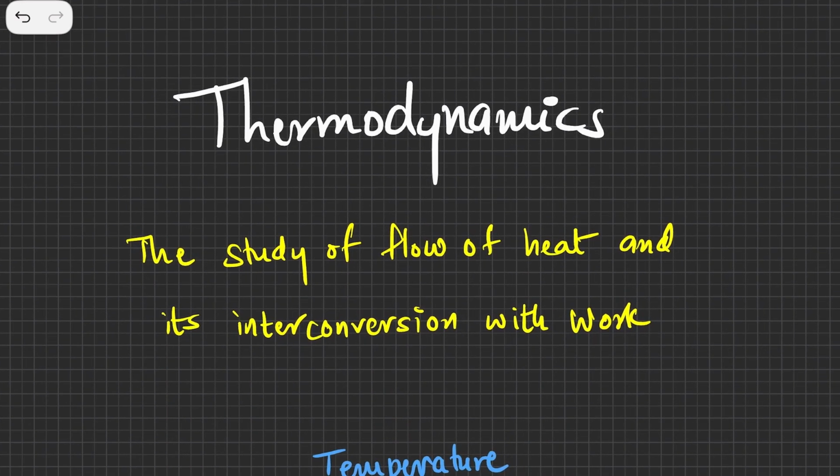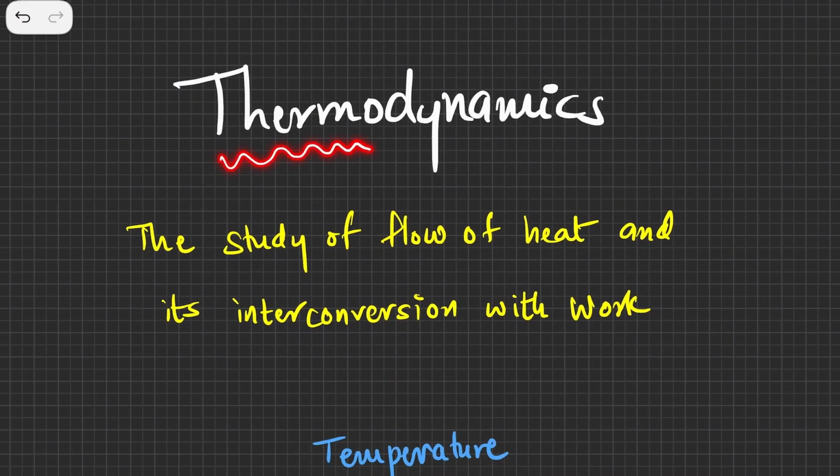So let's see. Thermodynamics: thermo means heat and dynamics means its flow. So it is the study of flow of heat, how it is flowing from one point to another point, and also its interconversion with work. Whenever you heat something, it may get converted to work, and the study of how much energy is getting converted to work and how much is lost is what is called thermodynamics. So thermodynamics is basically the flow of heat and its interconversion with work. How it is going to convert to work and how much it is not, that's what we are about to study.